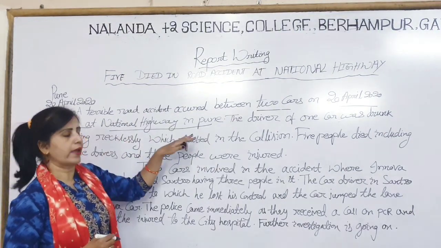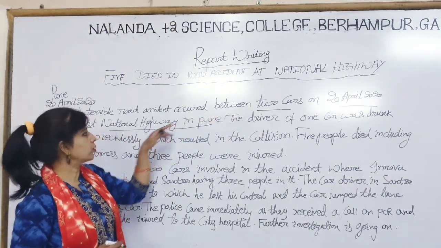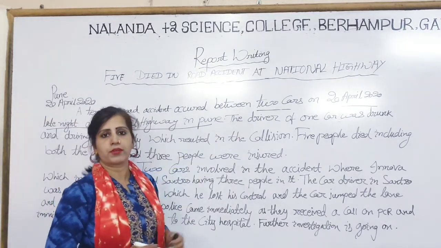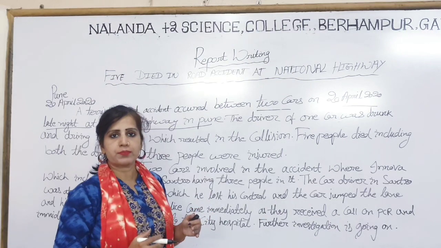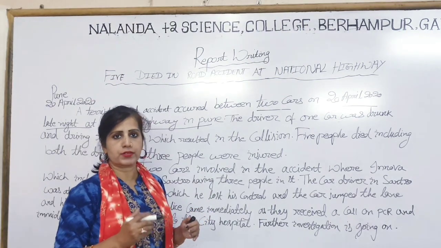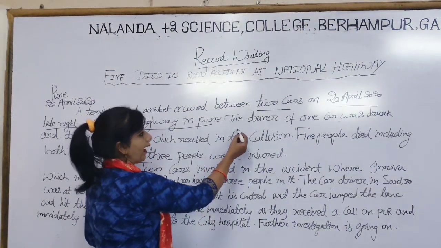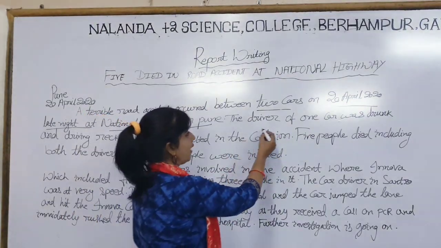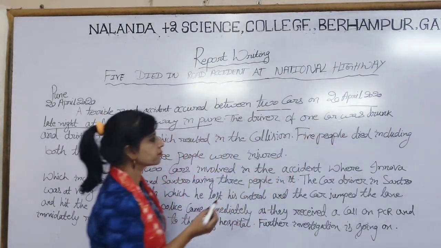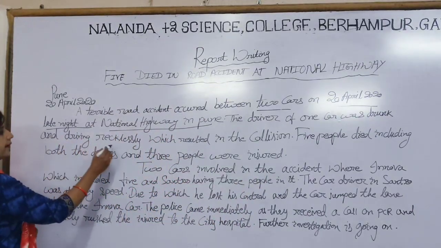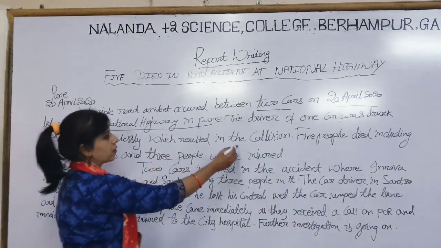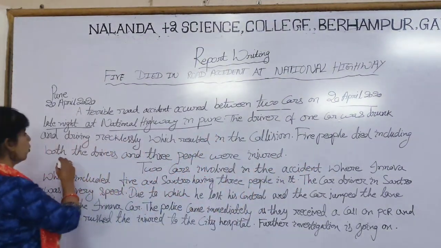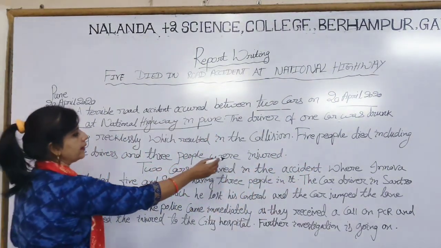When it took place, where it took place, all these things are there in the first sentence. Then we will proceed to the last sentence of the introduction part, where I have given why it took place. Here I have written in brief why the incident took place. The driver of one car was drunk and driving recklessly, which resulted in the collision. 5 people died, including both the drivers, and 3 people were injured.